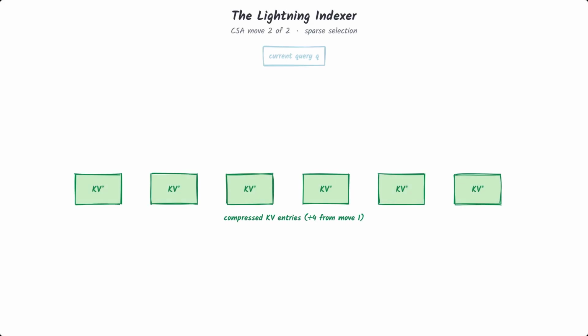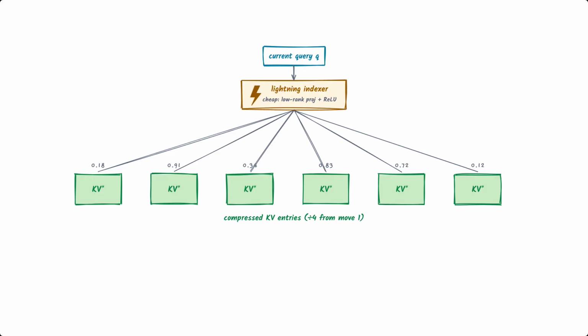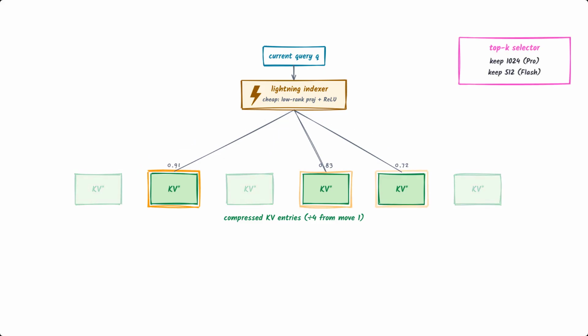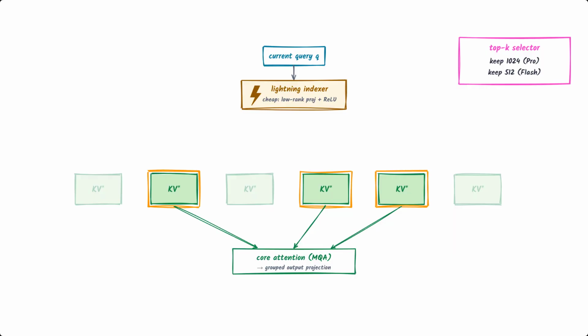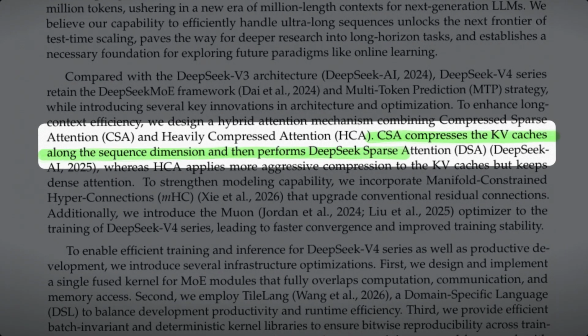That's where Move 2 comes in. Don't even read all the compressed entries. This is the sparse part, DeepSeek Sparse Attention. A lightweight module they call the Lightning Indexer takes the current query and quickly scores it against every compressed block, a cheap relevance estimate computed with small low-rank projections and a ReLU. Then a top K selector keeps only the highest scoring blocks, 1,024 of them for Pro, 512 for Flash, and ignores the rest. Core attention only ever touches that selected handful, in an efficient multi-query form where each compressed entry serves as both key and value. The paper lays out both halves of the design in one sentence.